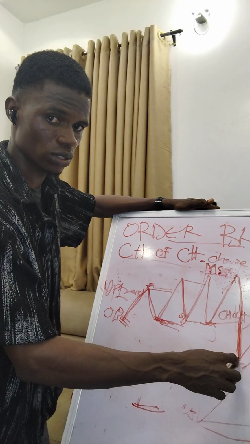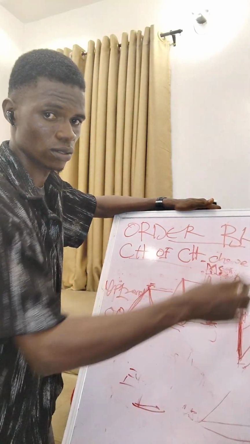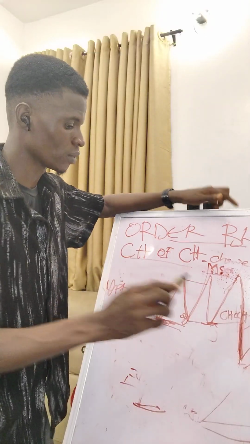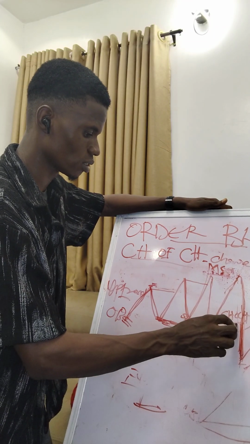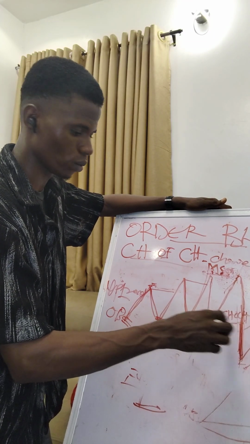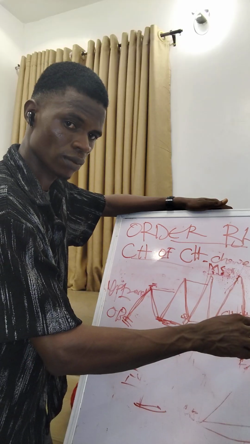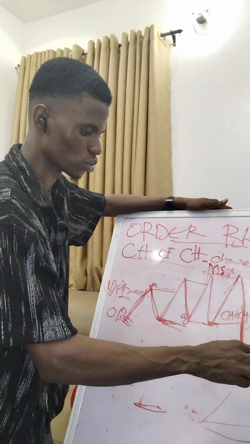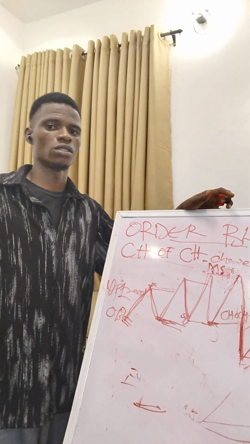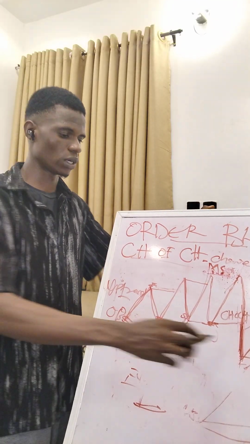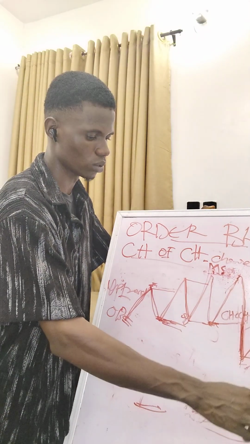The market just wants to grab the liquidity under here, then continue the trend. So that's why you wait and see what is happening. If the market comes down, breaks this strong low, which turns into a weak low, and it goes up and comes down again to cause a break of structure, now we have a change of character. Now the trend has changed to lower low, lower high, lower low, lower high.